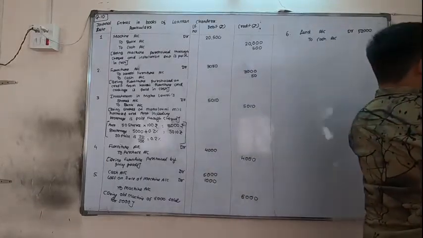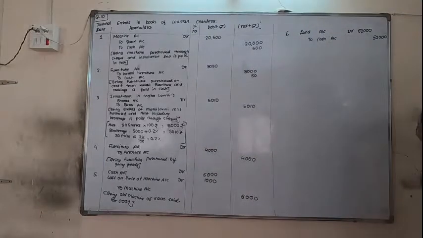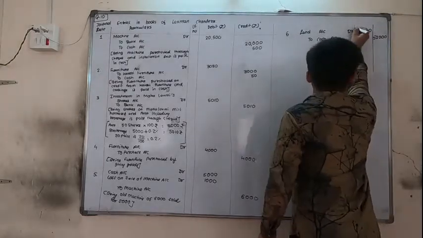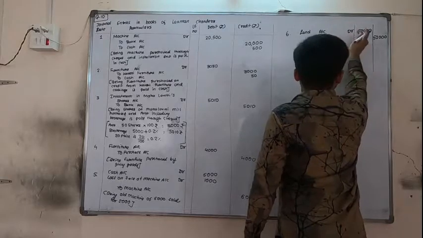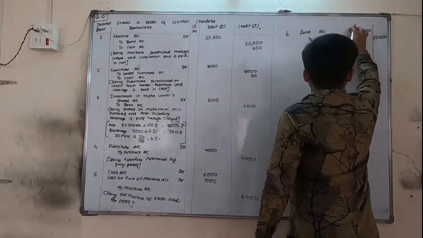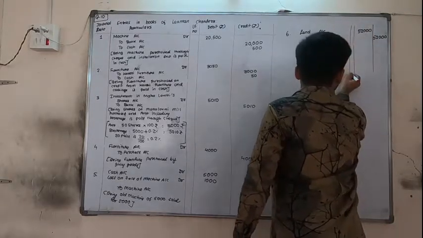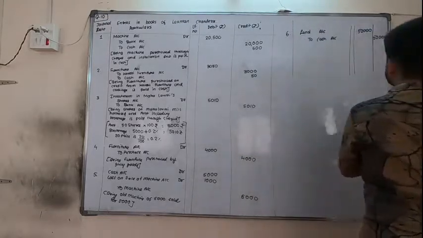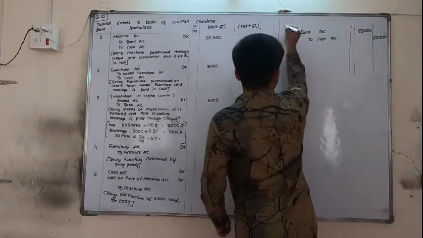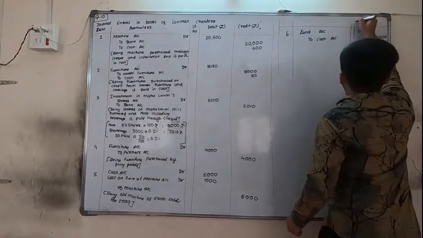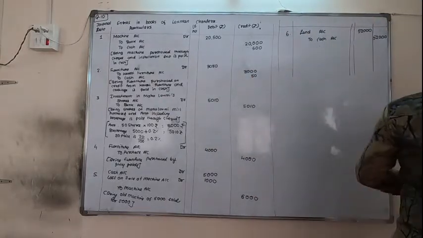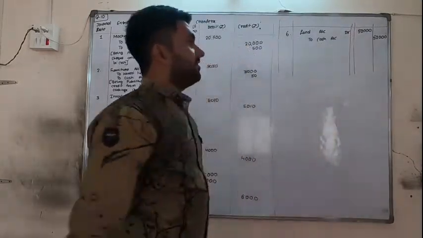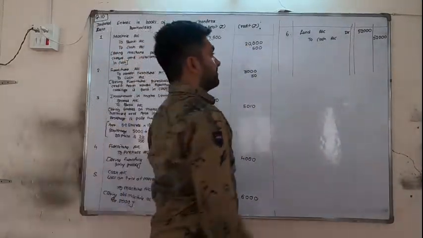If you are getting confused, I will draw the lines also. No problem. So land account debit 52,000, cash account credit 52,000.